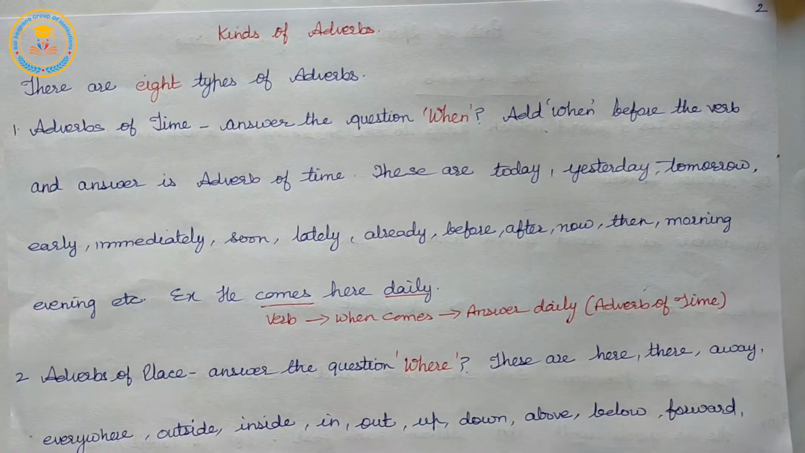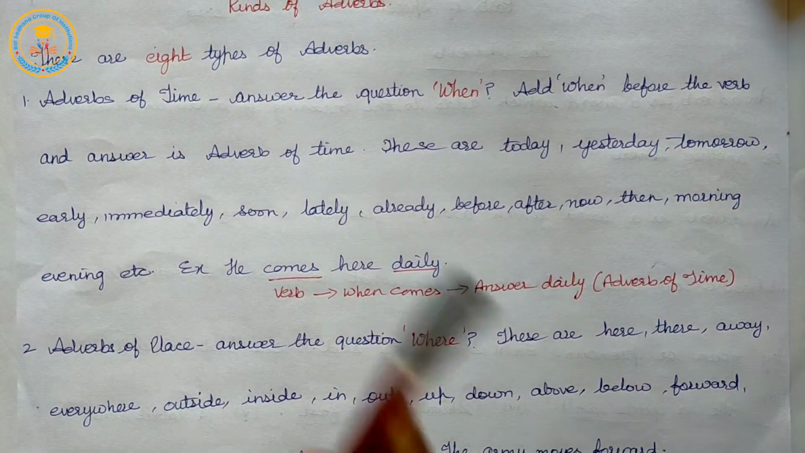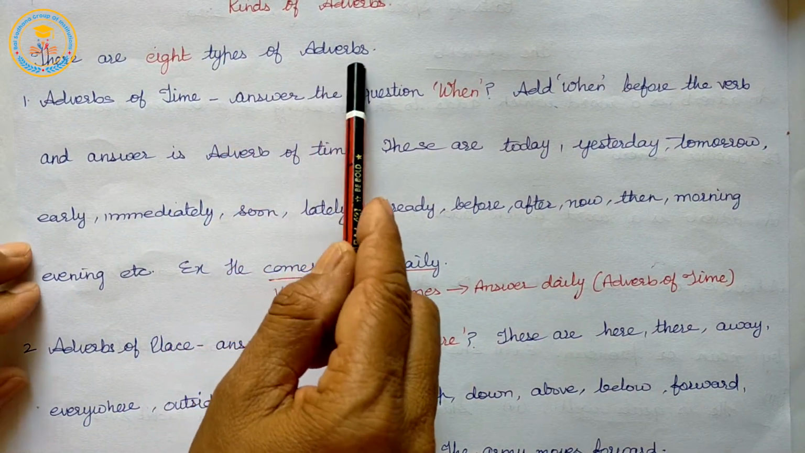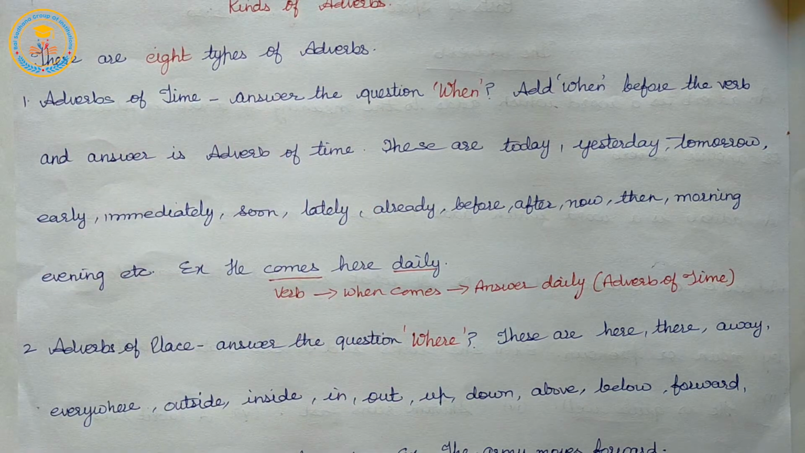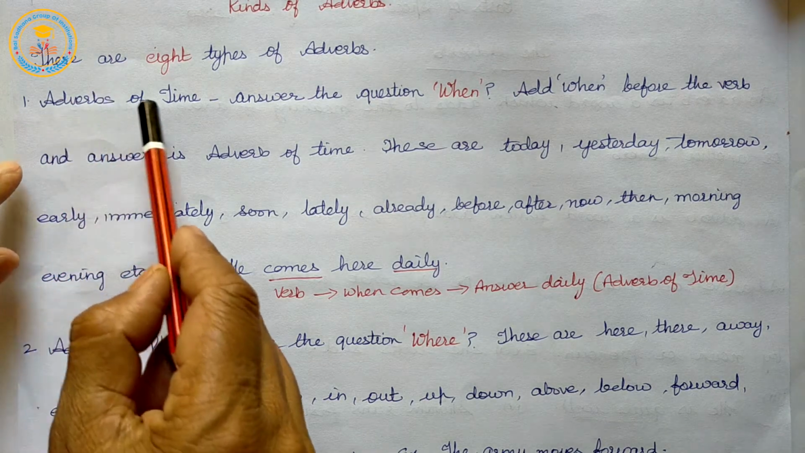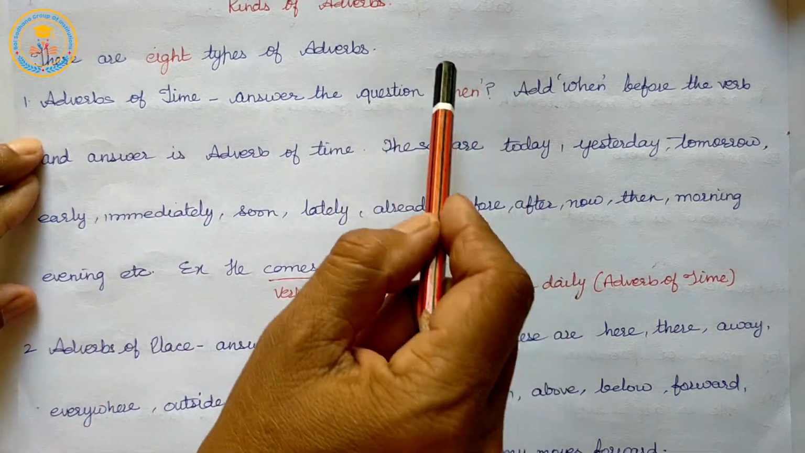Kinds of adverb. There are eight kinds of adverbs. These are, first, adverbs of time. Adverbs of time answer the question when. Listen: adverbs of time answer the question when.